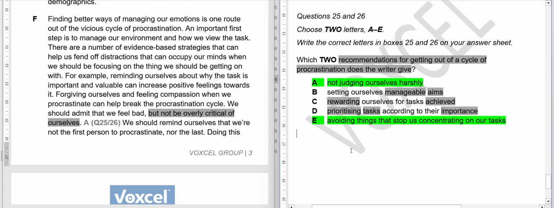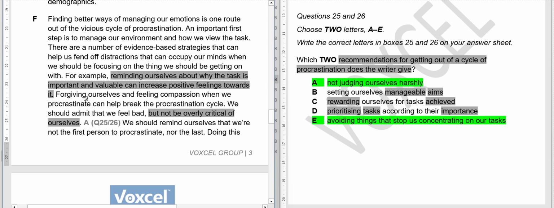E. Why here? Remember the same thing that made the other option incorrect makes this option correct. Because of that, we are writing E: reminding ourselves why the task is important and valuable can increase positive feelings. So we have to stop concentrating on things that are distracting us, and we should start concentrating on tasks that are important to us.